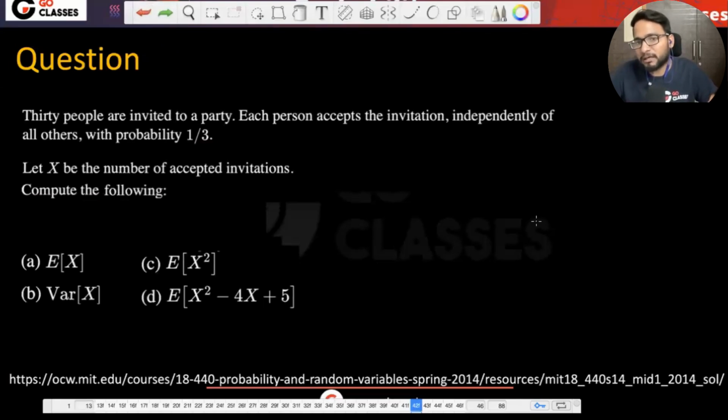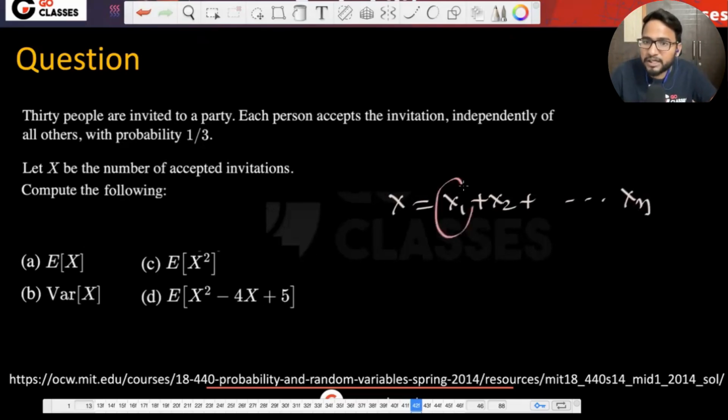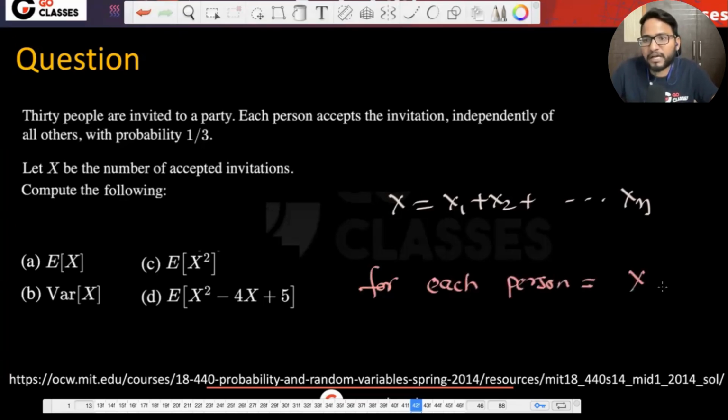So let's just do one thing. Let's not remember the formula for this particular question. Let's just derive the formula again using X equal to X1 plus X2 plus X3 till Xn. Now tell me, earlier for each trial we defined one random variable Xi, right? Now for each what are we defining? Yes, now for every person, very nice, Twinkle. There are 30 people, right? So for each person there is a random variable Xi, right?